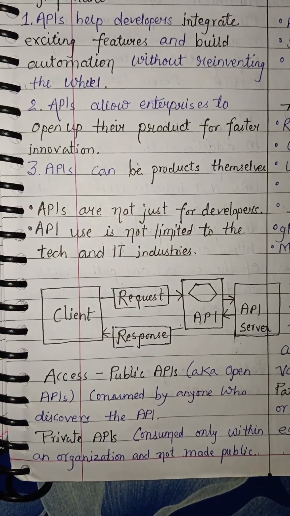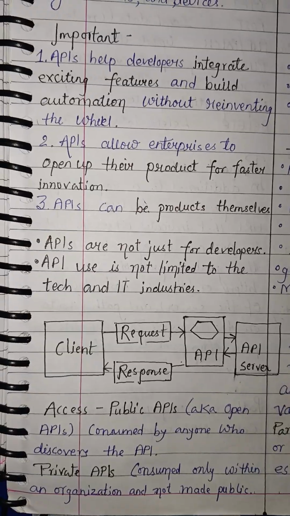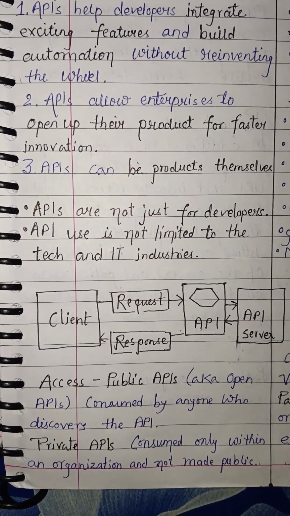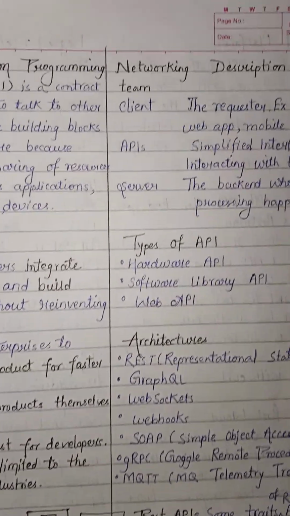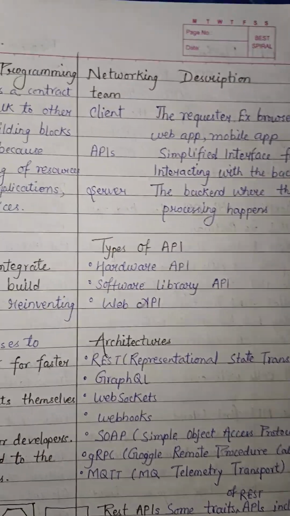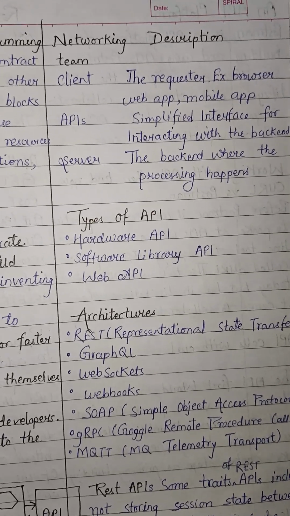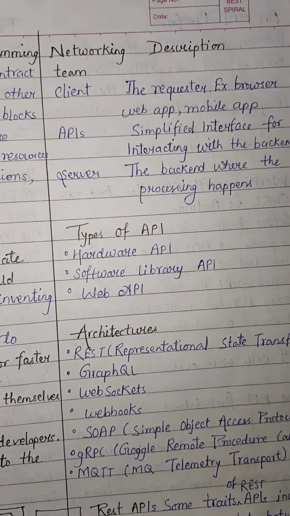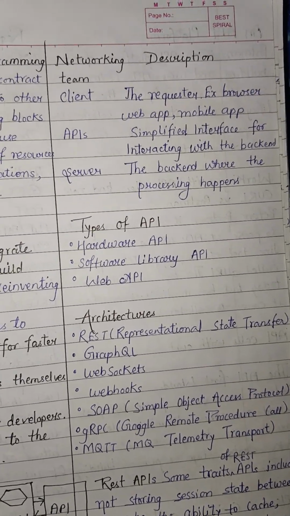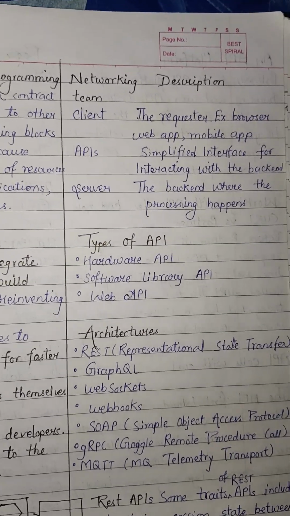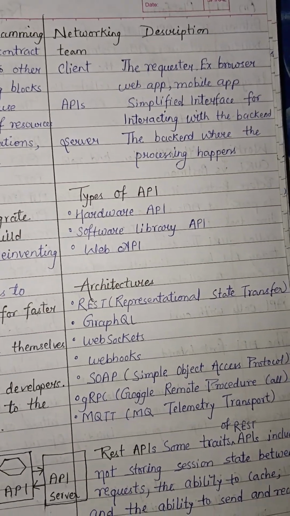Public APIs, aka open APIs, are consumed by anyone who discovers the API. Private APIs are consumed only within an organization and are not made public. Networking and description. Client: APIs serve a client, the requester, for example browsers, web apps, mobile apps. APIs are a simplified interface for interacting with the backend server, the backend where the processing happens.